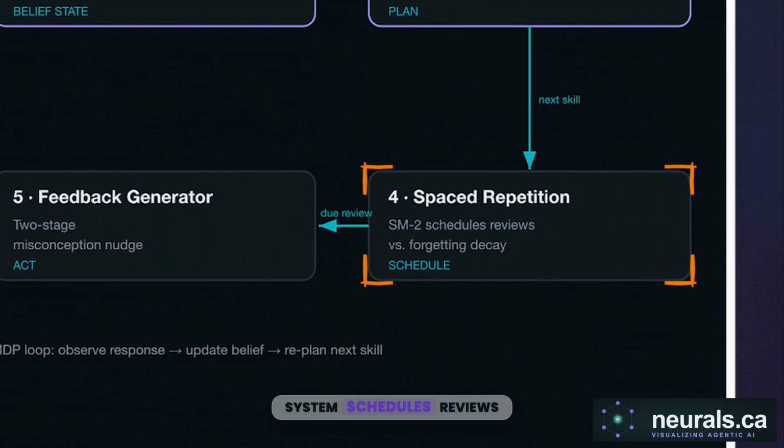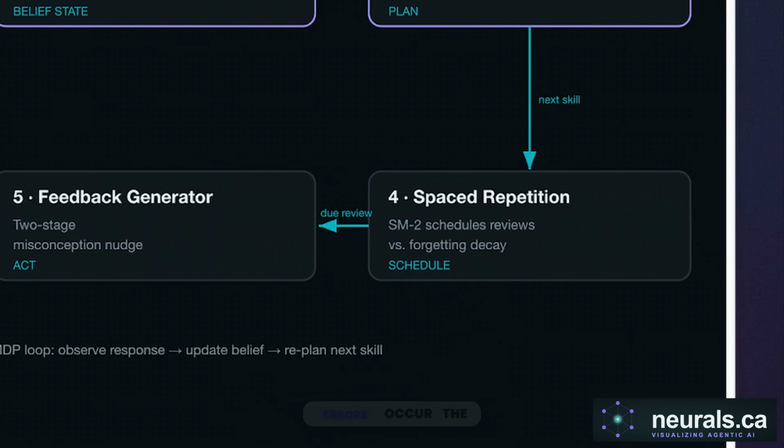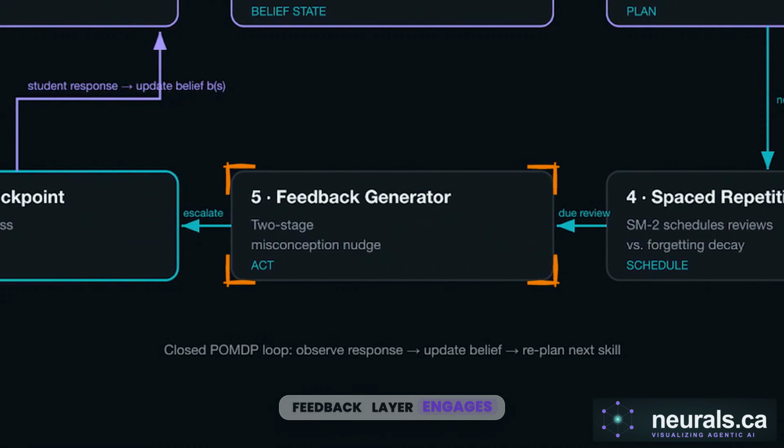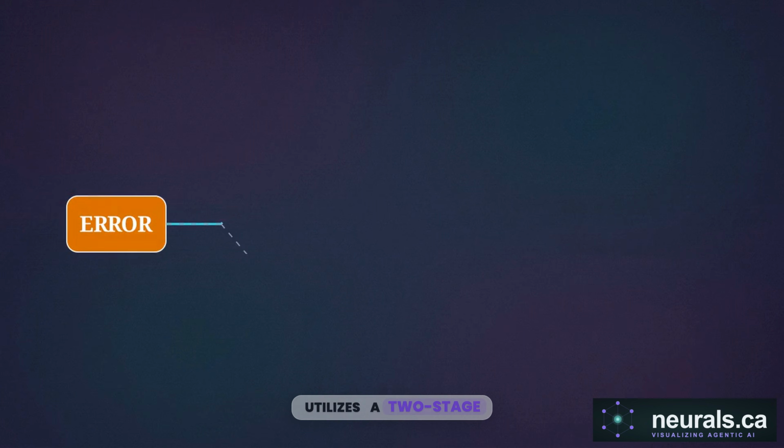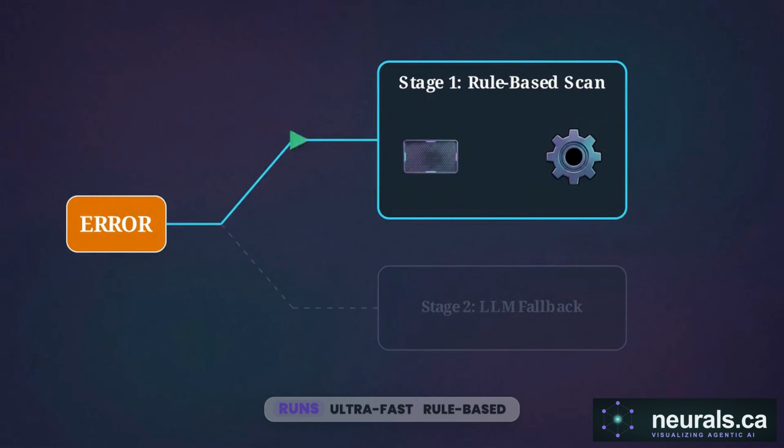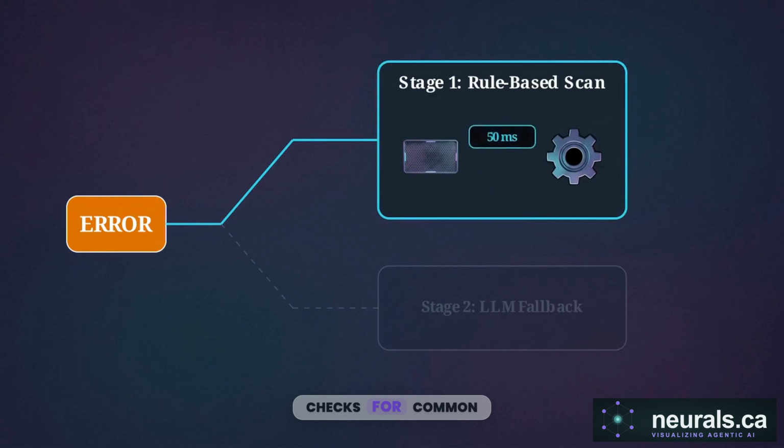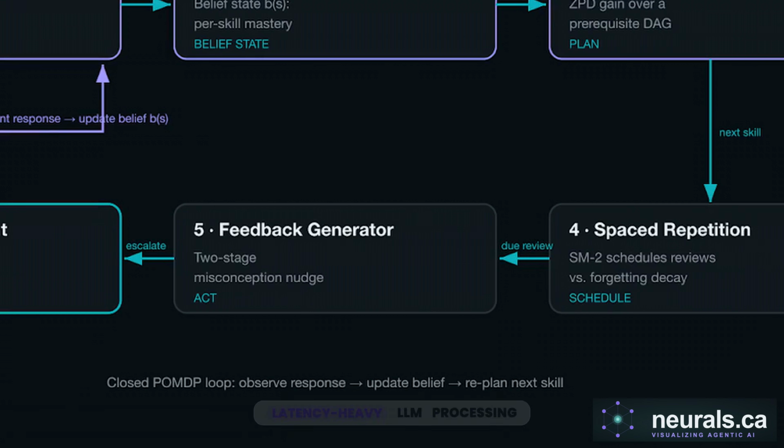Even a perfect lesson is subject to human memory decay. The system schedules reviews at expanding intervals to interrupt the forgetting curve. When errors occur, the feedback layer engages to diagnose the underlying misconception. It utilizes a two-stage detection pipeline. It runs ultra-fast, rule-based checks for common errors first, reserving latency-heavy LLM processing for complex mistakes.